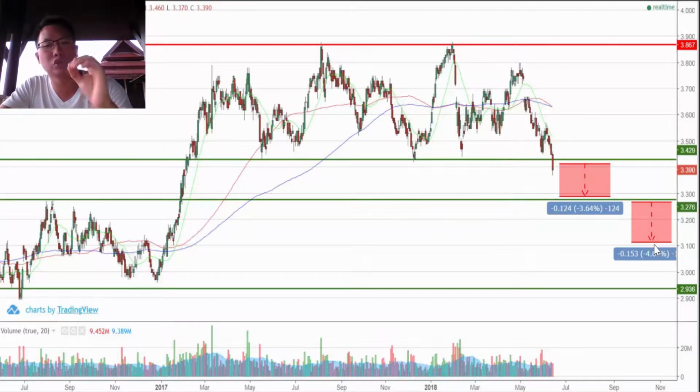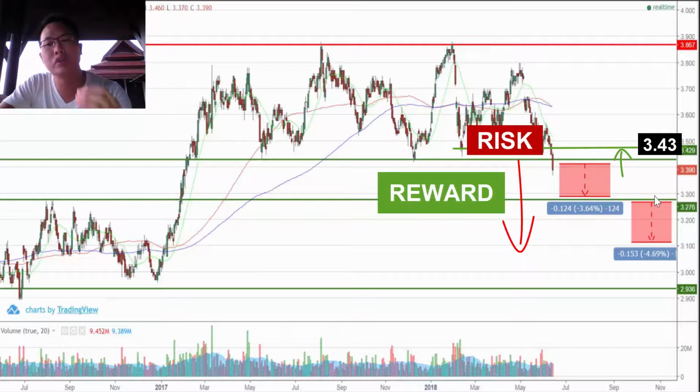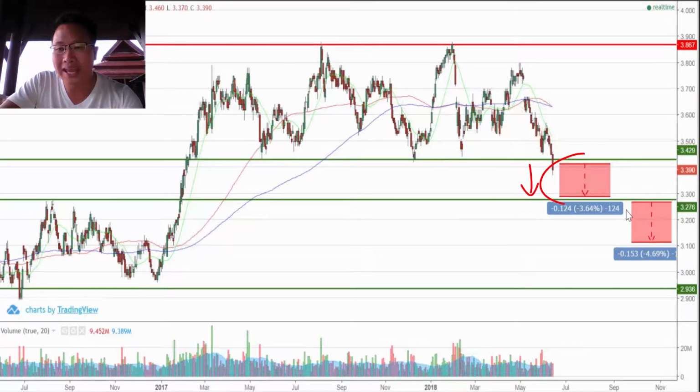But the key thing that we want to take note of is the risk. That means if you were to take a short position, and this particular stock were to move back up, we want to get out. So what would be the risk? In this case, let's say the stock is at $3.39 and we want to risk maybe about 4 cents. That means if it rebounds back up to probably about $3.43, we want to get out, that would be 4 cents. So we need to have a reward to risk ratio of at least 2 times. That means 2 times 4 cents, which should be about 8 cents. So in this case, it's $3.39 and our downside target is about $3.25. Yeah, it's definitely more than 8 cents. And if it does break below another support, it can potentially hit down to $3.10, and that would be where our reward could be potentially more again.